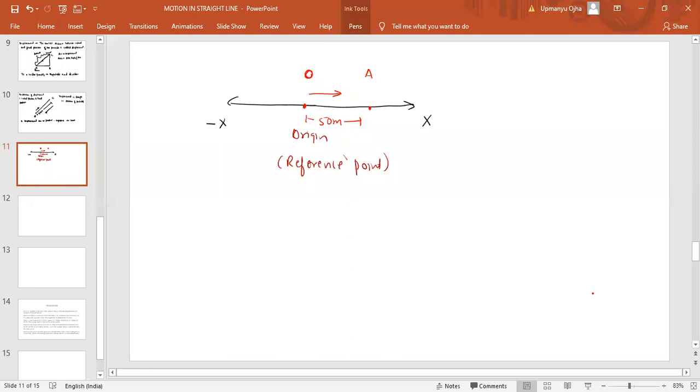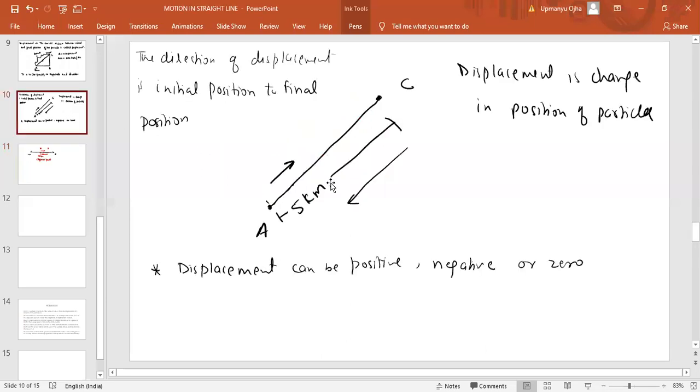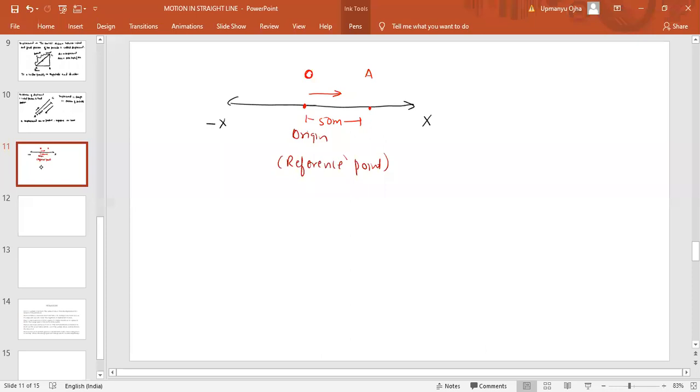If the displacement direction is towards the positive side, then the displacement would be positive. First of all, we are dealing with kinematics in 1D. So in one dimension, we can have either the x-axis, y-axis, or z-axis. I'm assuming that the particle is moving along the x-axis.